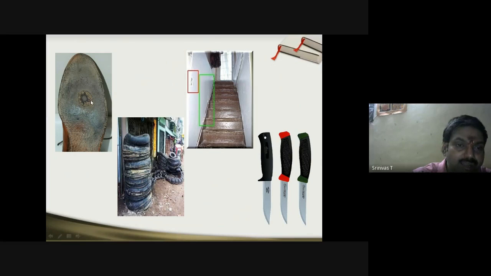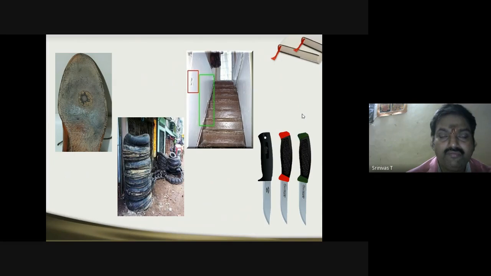Actually, it is damaged, and in the case of automobiles, tires and tubes also get affected because of friction. The knives also lose their sharpness. In the case of a staircase also, because of maximum usage and friction force, you can see how slippery it is, because of the wear and tear of the steps. So, these are the things where friction is not at all desirable.